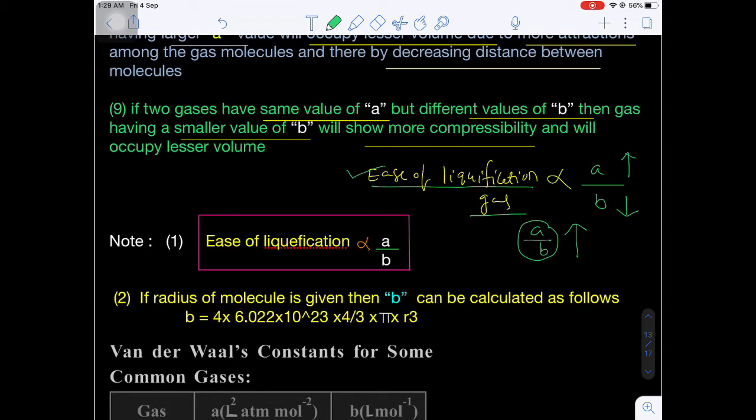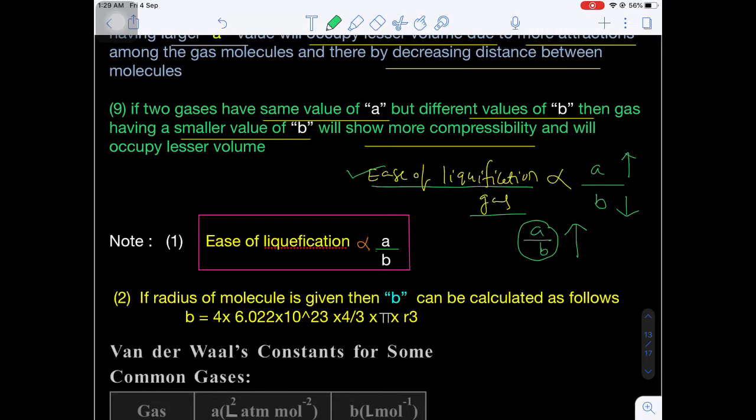Suppose to compare two or three gases given in a question, to compare the order of liquefaction, you have to see the a value and b value. Suppose the a value is the same and the gases have different b values: the lesser the b value, the more easily compressible, that means less volume it will occupy.